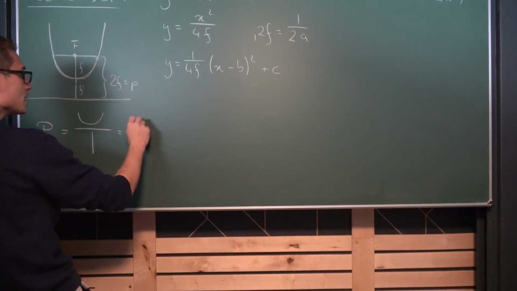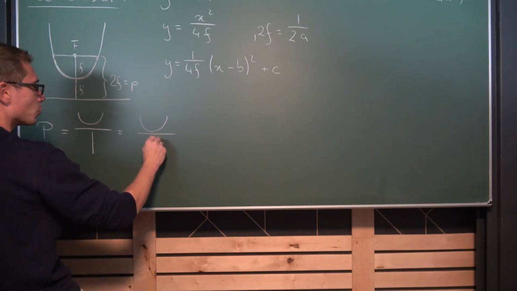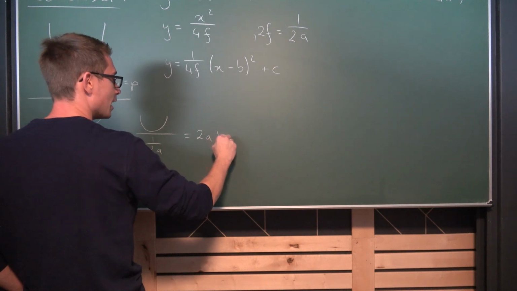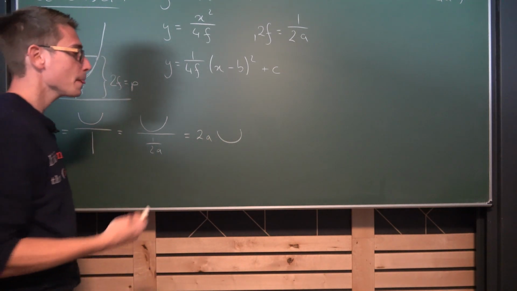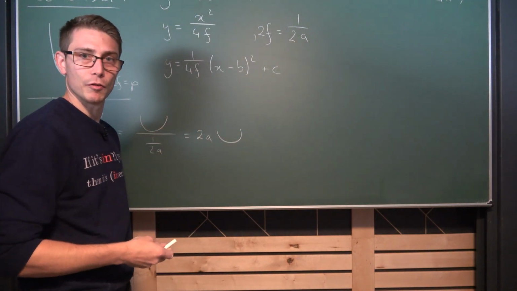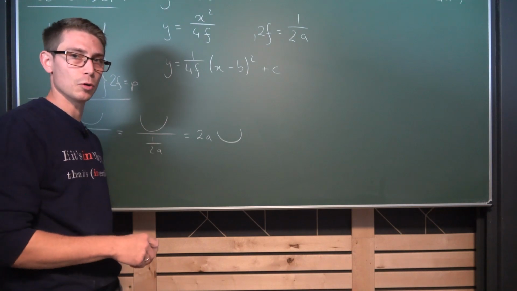And if we plug this in, we are going to be left with this line segment divided by 1 over 2a, or in other words, this is 2a times the length of this line segment. And how do we find out the length of a line segment of a function? Well, obviously with a line integral, and this is what we are going to do.